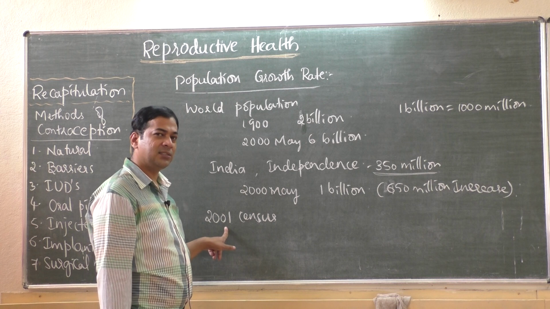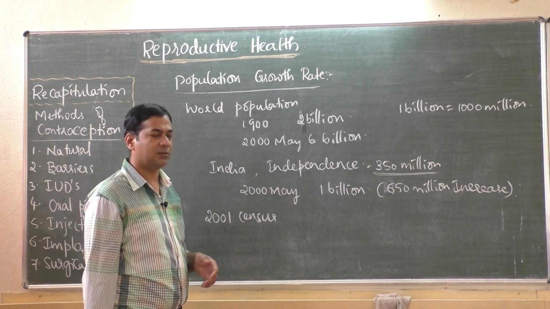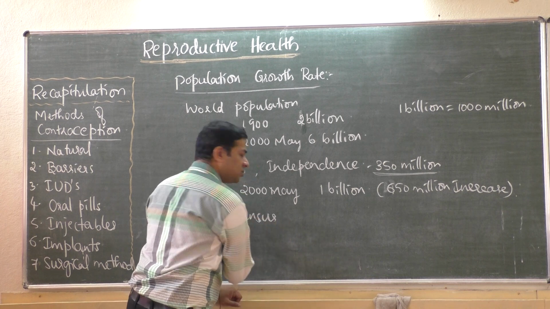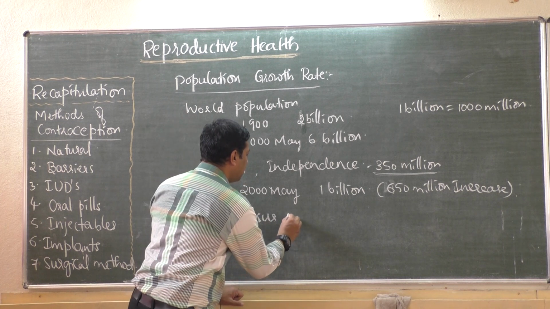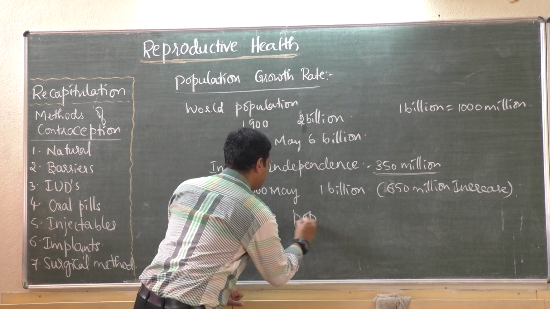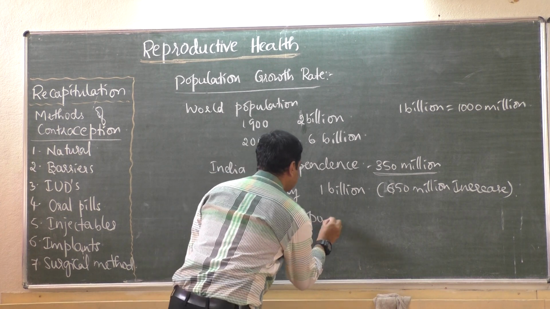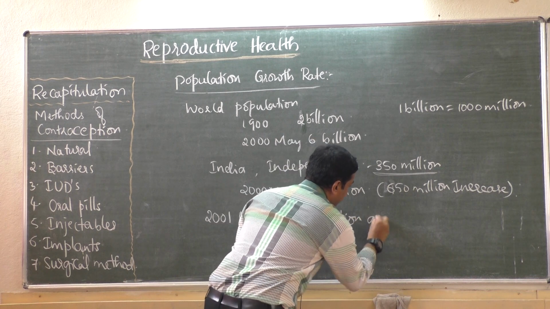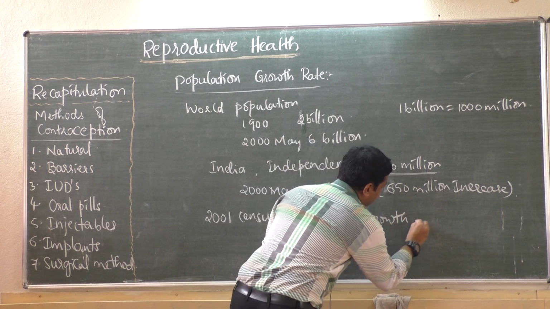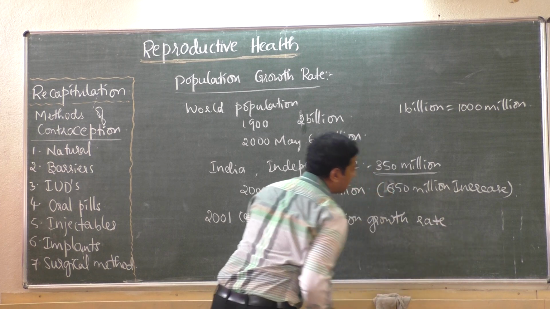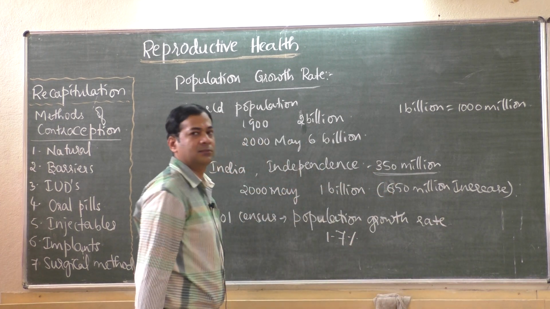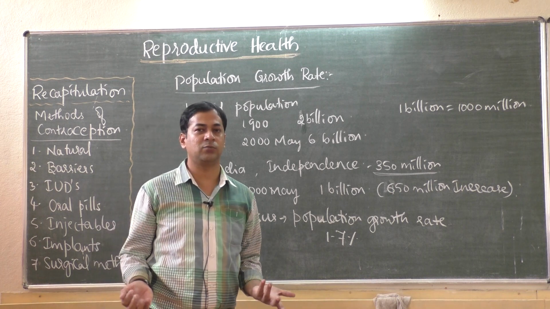As per the 2001 census, this is 2020 now, that is 19 years back, the population growth rate was 1.7%. Then how did they calculate this 1.7%?